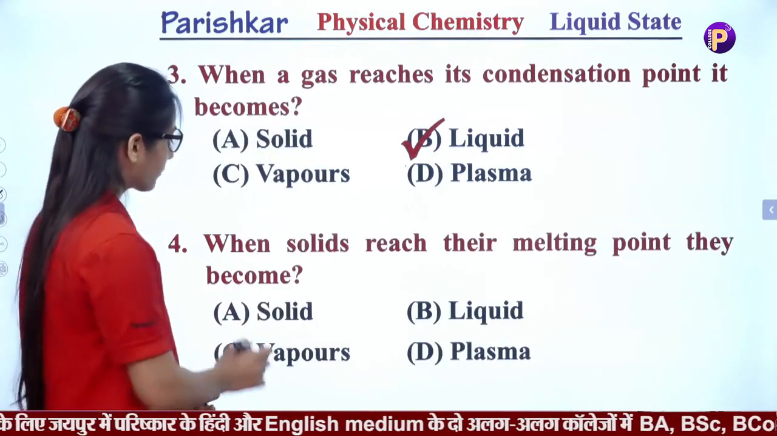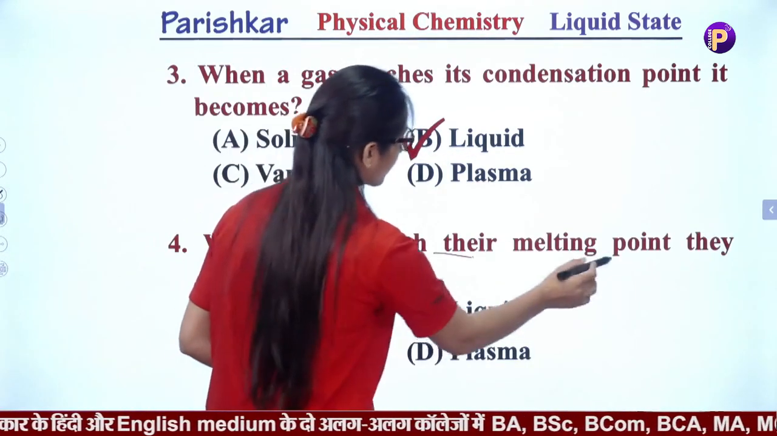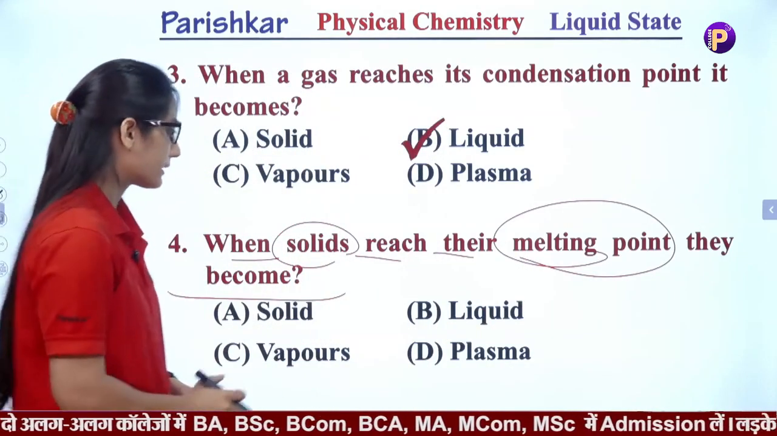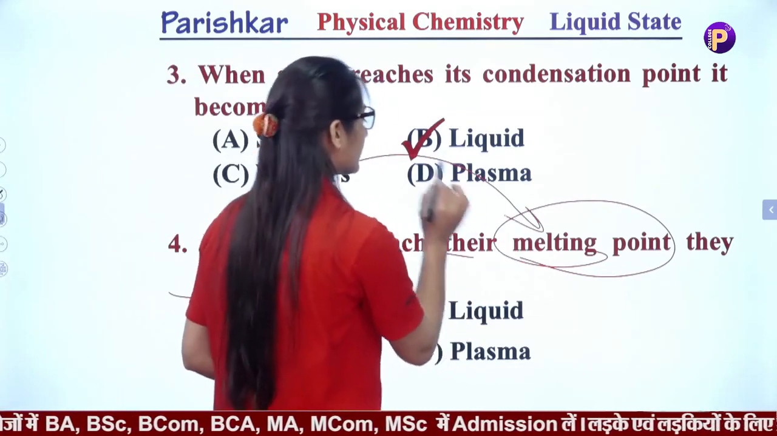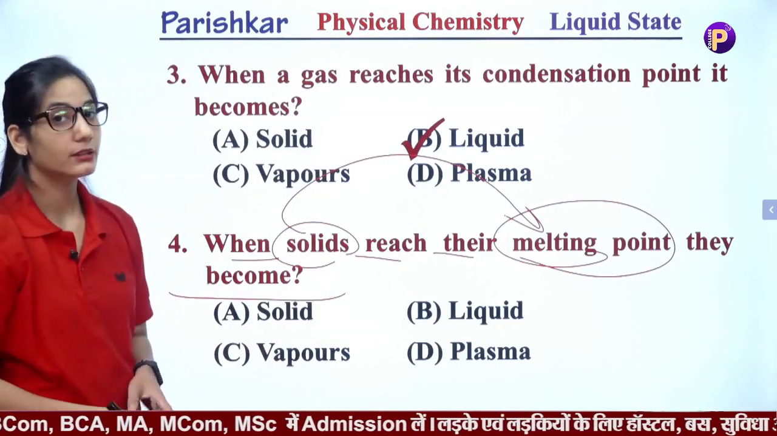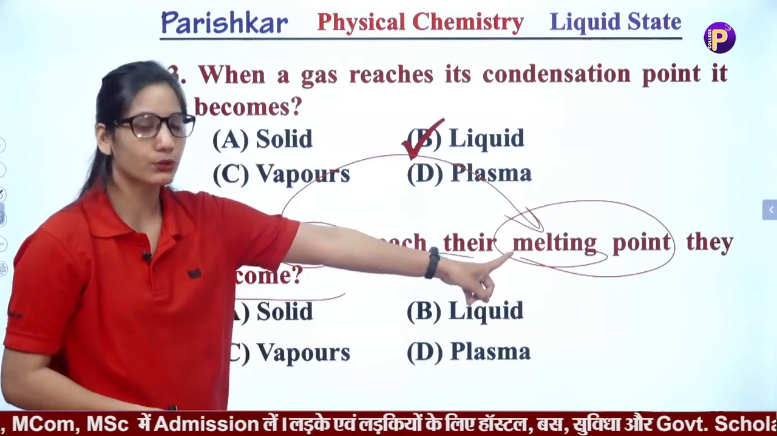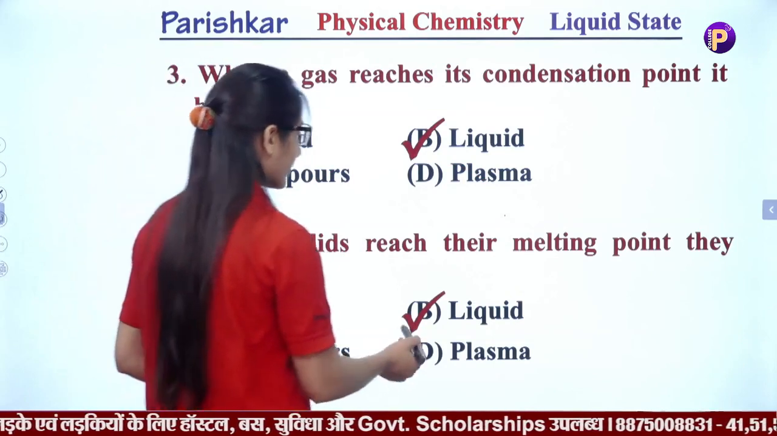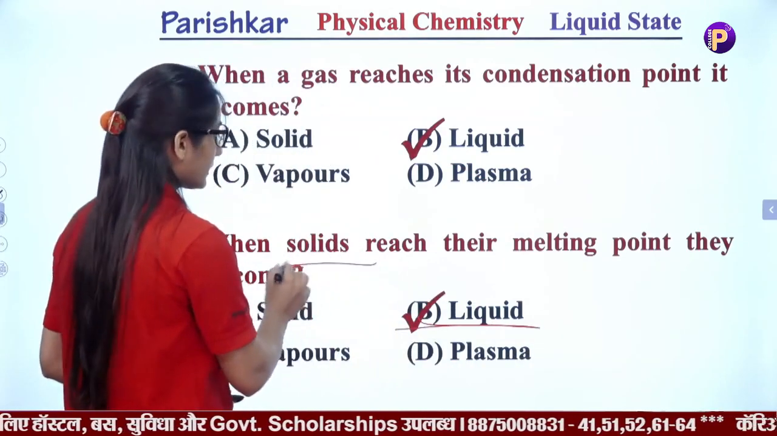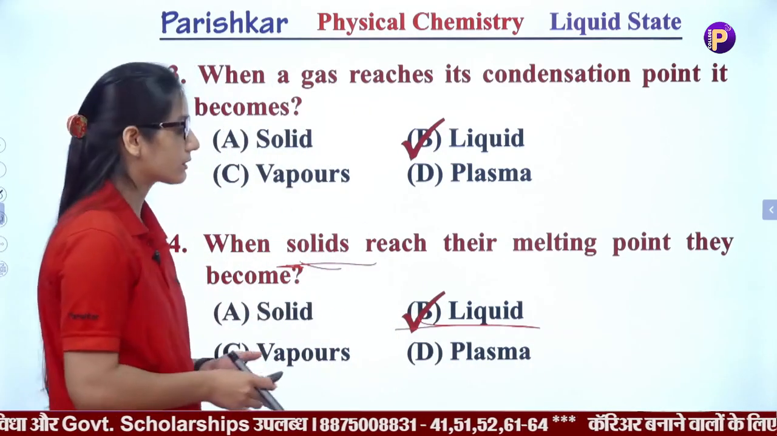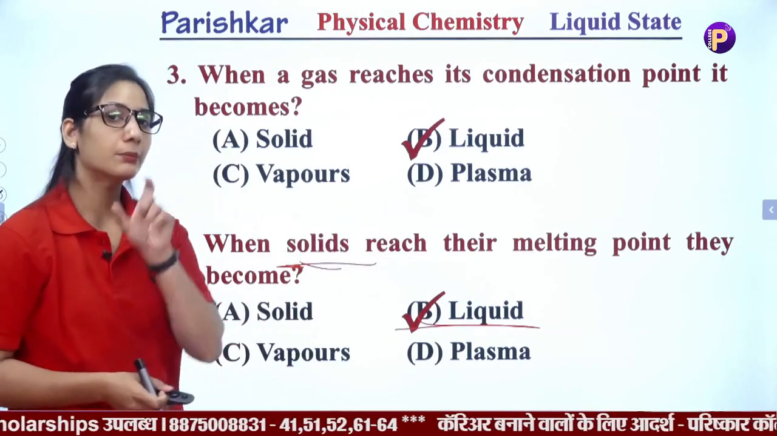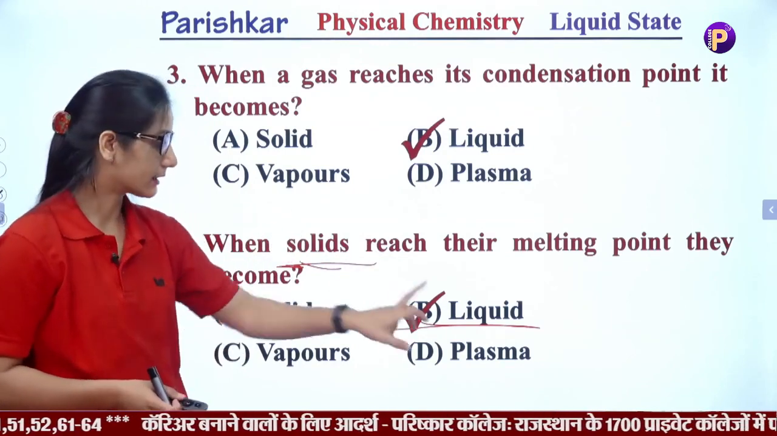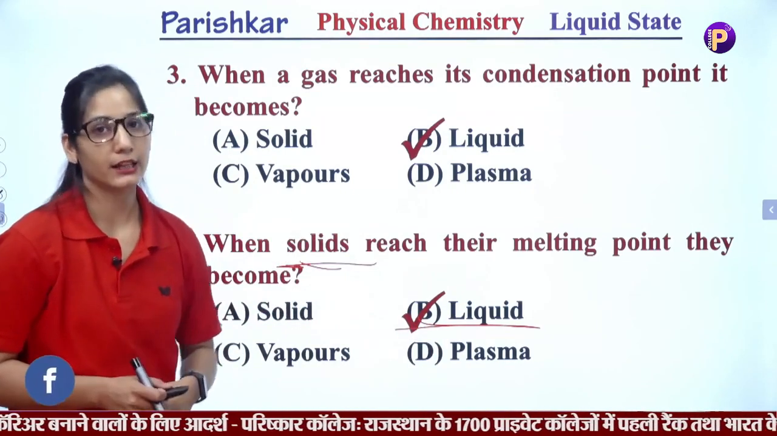Now the next question is, when solids reach their melting point, they become what? We discussed already that when a solid changes to liquid, this temperature is known as the melting point and the process is known as melting. Then the right answer would be liquid. At a particular temperature, if the solid melts, then this particular temperature is known as the melting point.